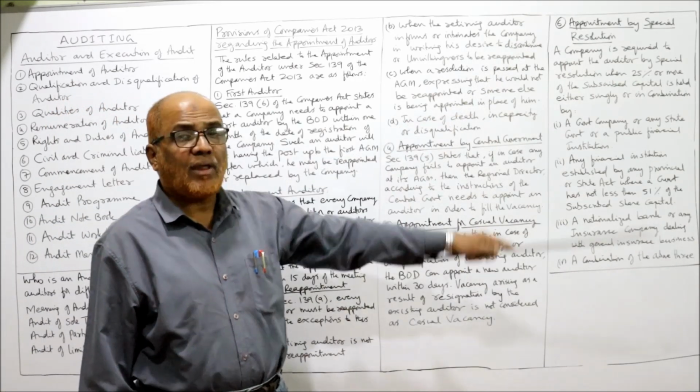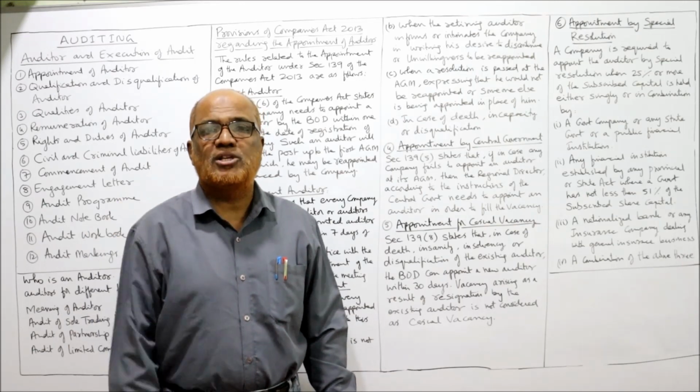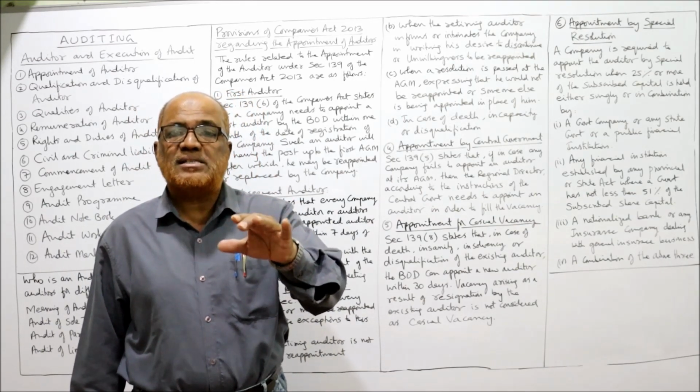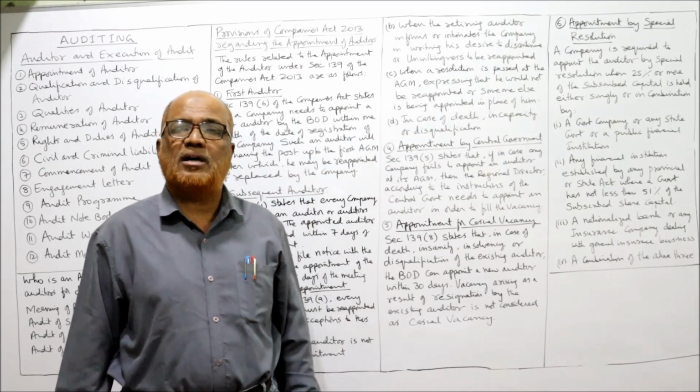Next comes appointment by special resolution. Sometimes an auditor has to be appointed by passing a special resolution in the company.